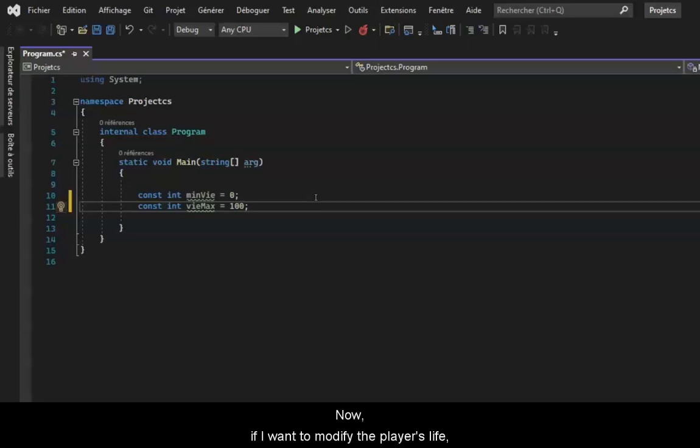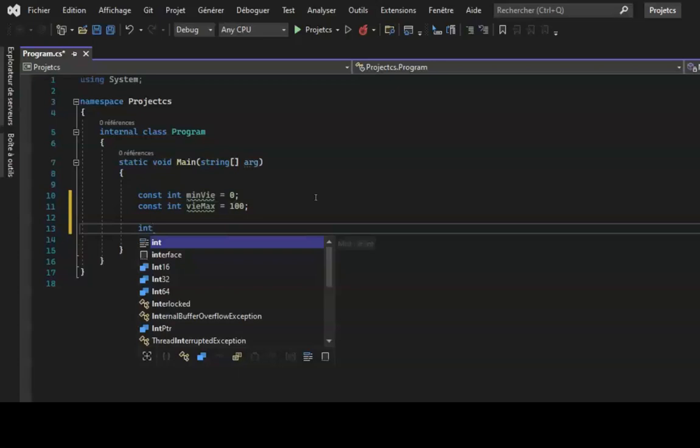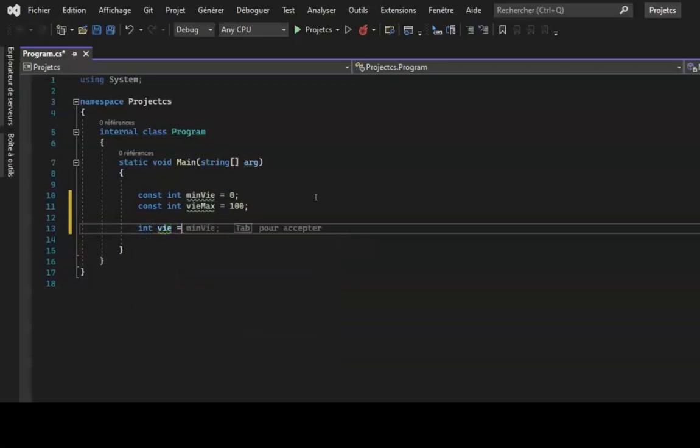Now, if I want to modify the player's life, I can do it because it's a variable, and this value can undergo changes if the player takes damage. Here I will first display the life before the modification.